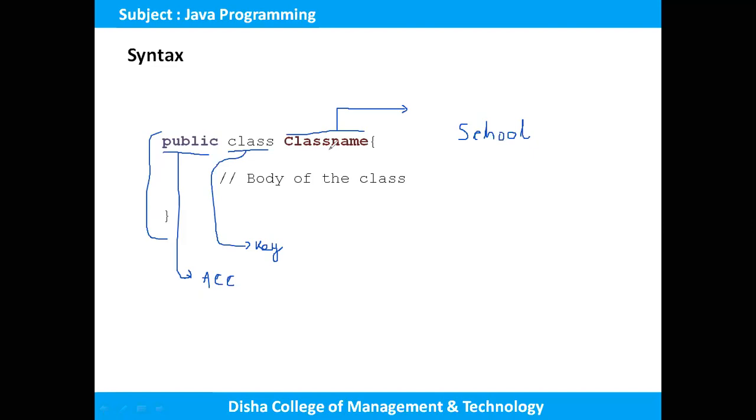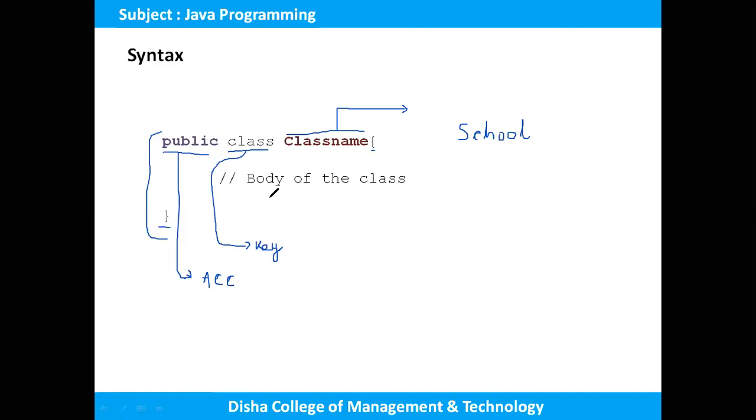Then immediately after this class name, there is a starting curly brace and an ending curly brace. Whatever we are going to write, or whatever logic should be written in between that opening and closing brace, that is called the body of the class. Okay, so here I said that it includes all the data. Within this body of the class, we can write methods, data types or variables, everything can be written inside that class.